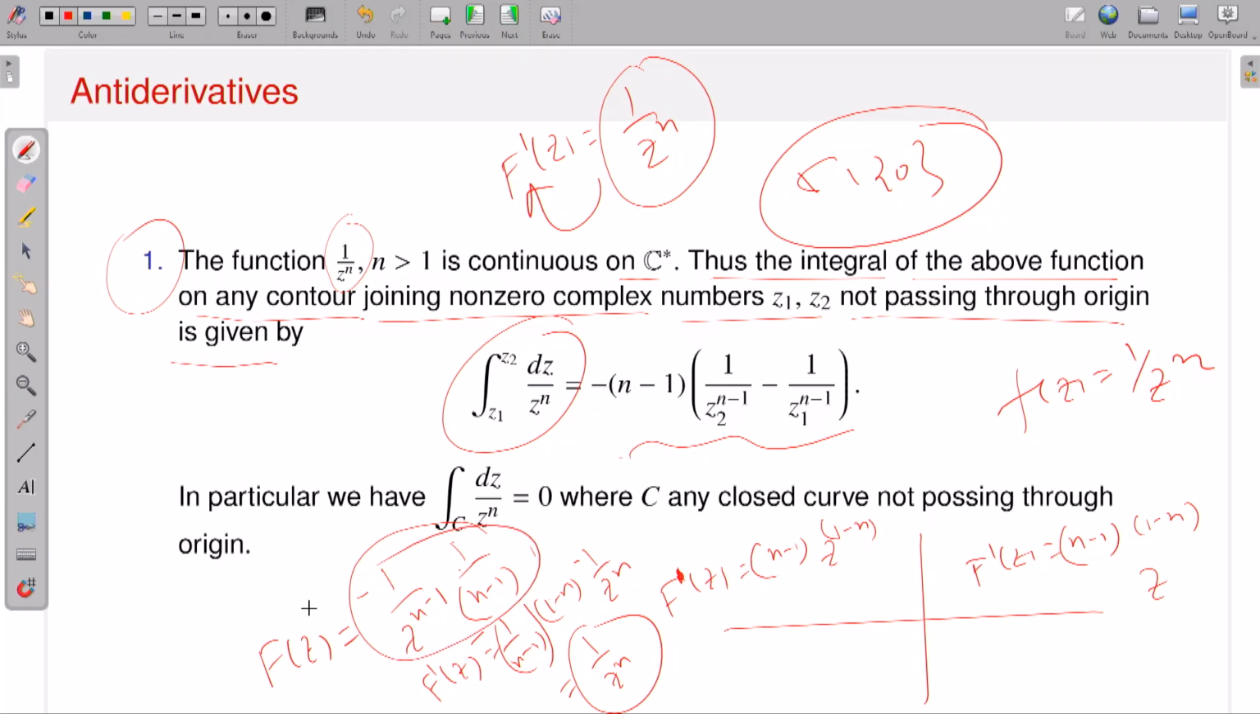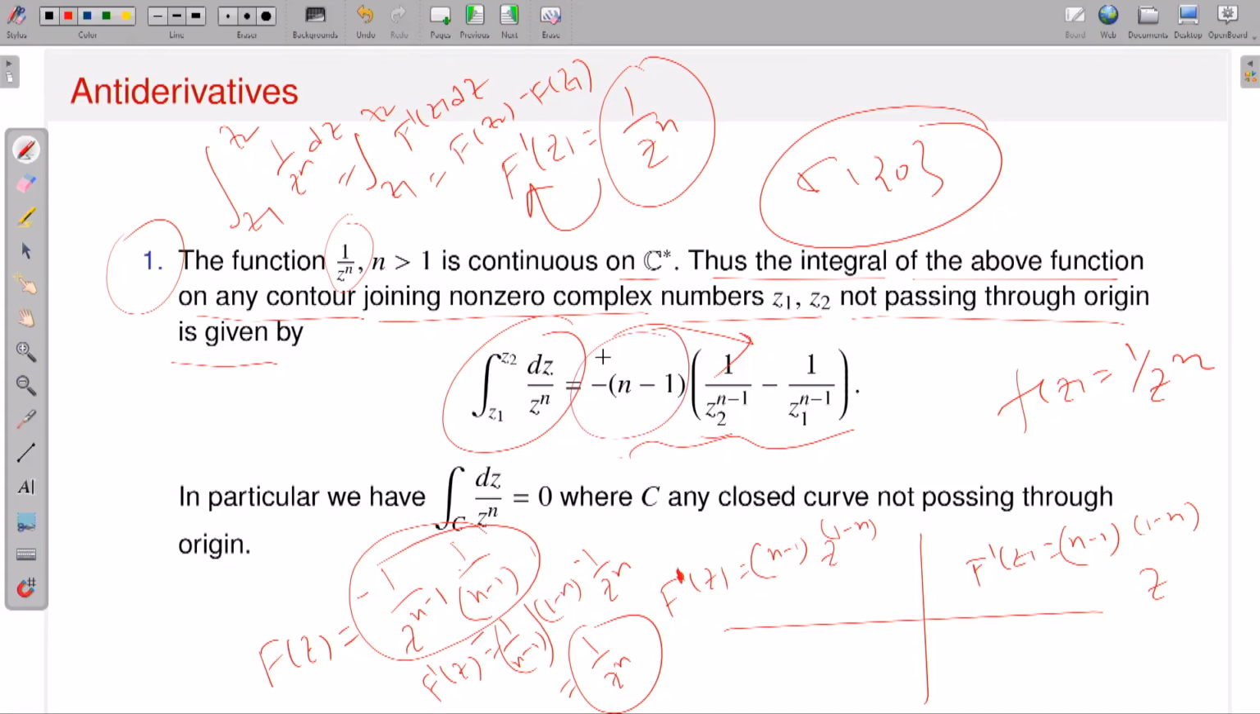Therefore, since it possesses an antiderivative, the integration from z1 to z2 of 1 by z to the n dz is the same as the integration from z1 to z2 of capital F prime z dz, and this is the same as capital F of z2 minus capital F of z1. So if I do that, it will have this kind of object: 1 by z2 to the power n minus 1 minus 1 by z1 to the power n minus 1.